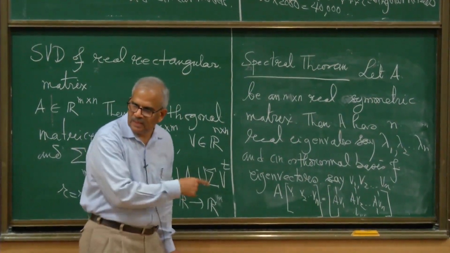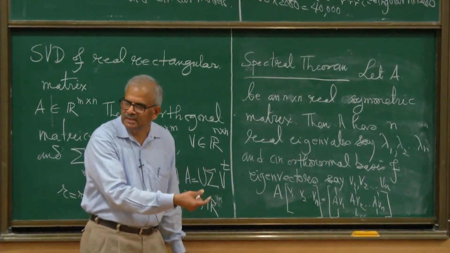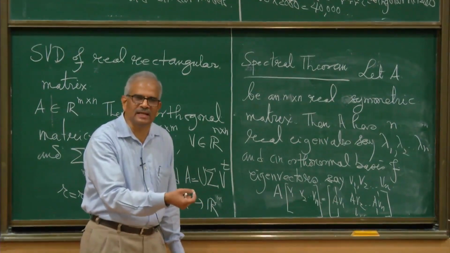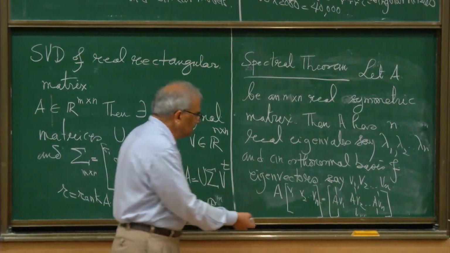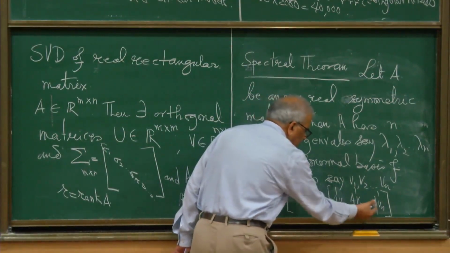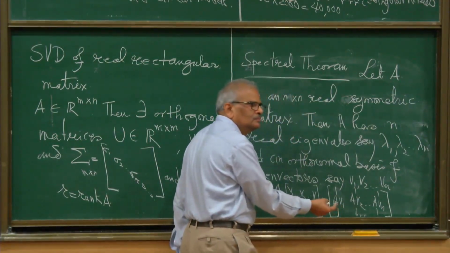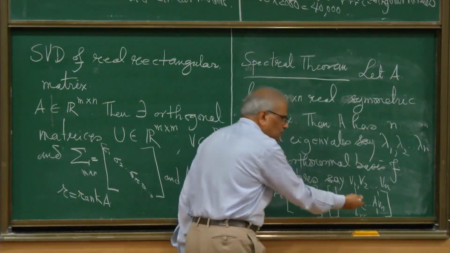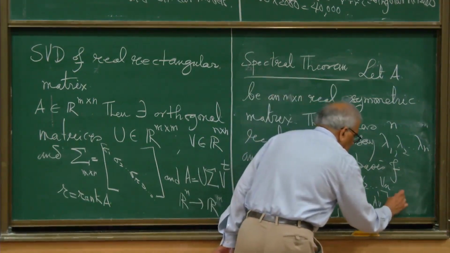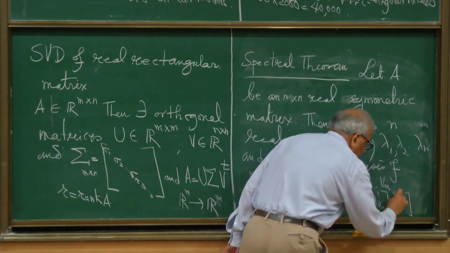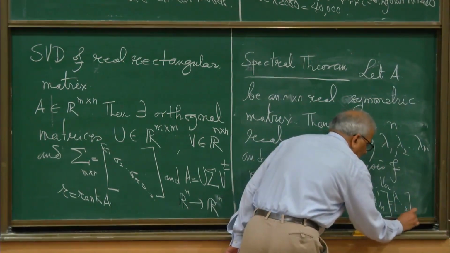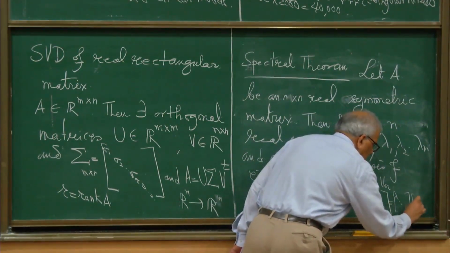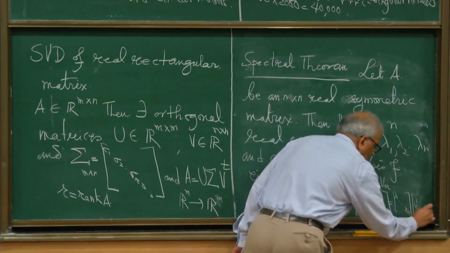Multiply the symmetric matrix on the right by the n by n matrix where the column vectors are eigenvectors. Then I get these column vectors. What is AV1? Lambda 1 V1, lambda 2 V2. So this is equal to V1, Vn times the diagonal matrix lambda 1, lambda n.